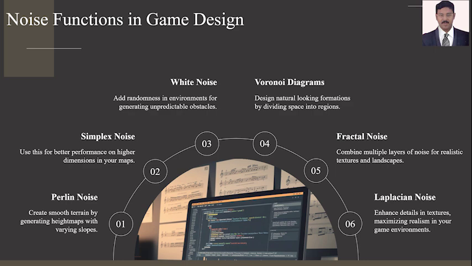Some of the noise functions in game design are Perlin noise, simplex noise, white noise, Voronoi noise, fractal noise, and Laplacian noise. These are the various noises which are used in game design.